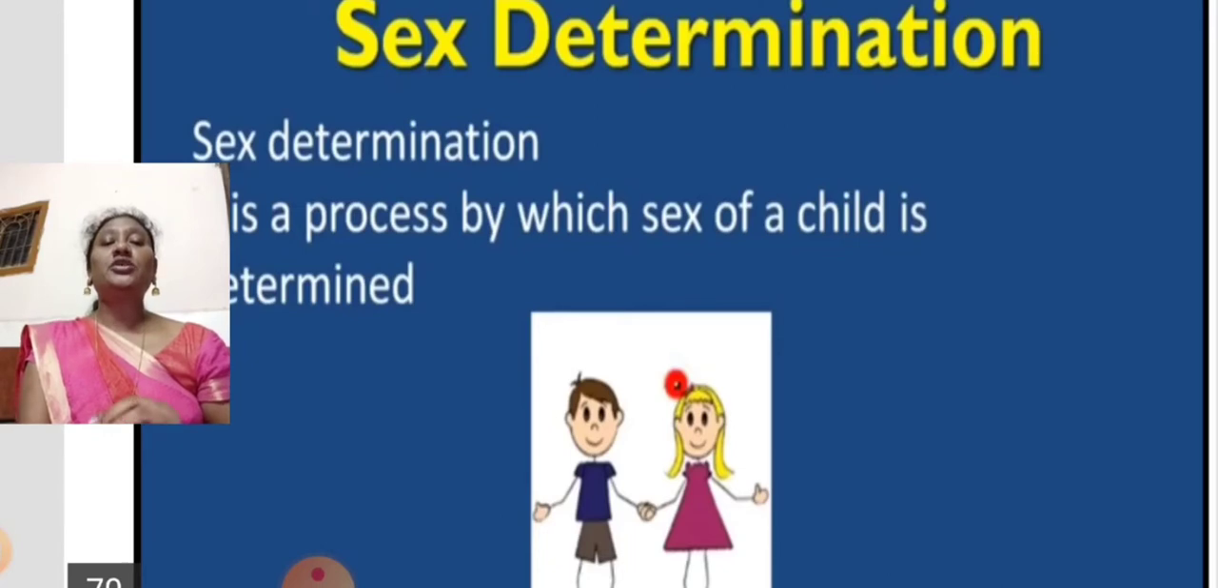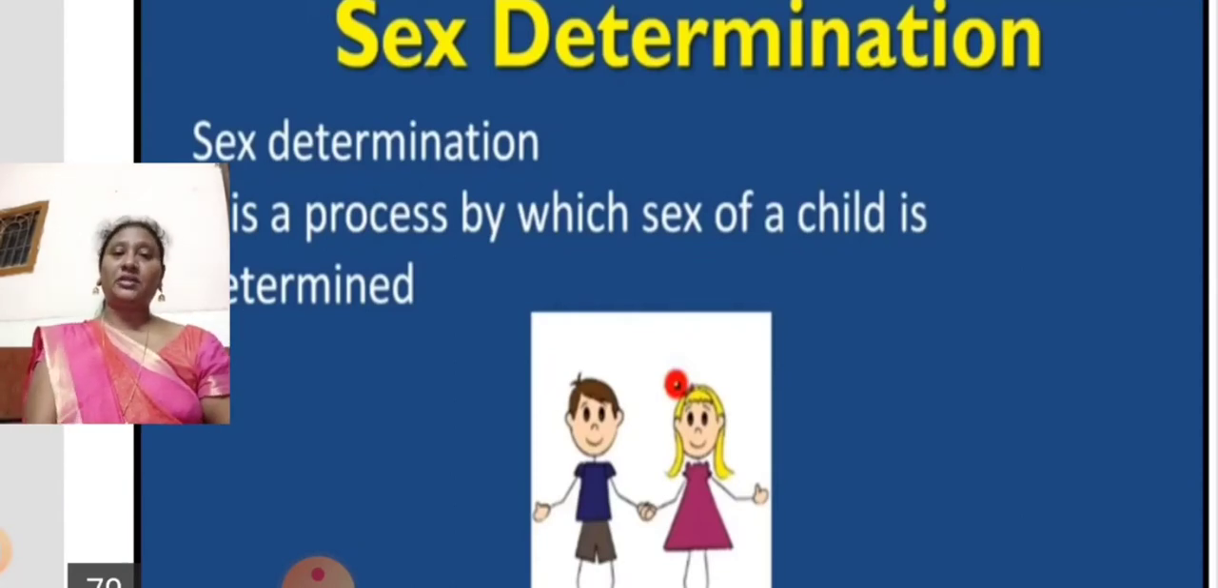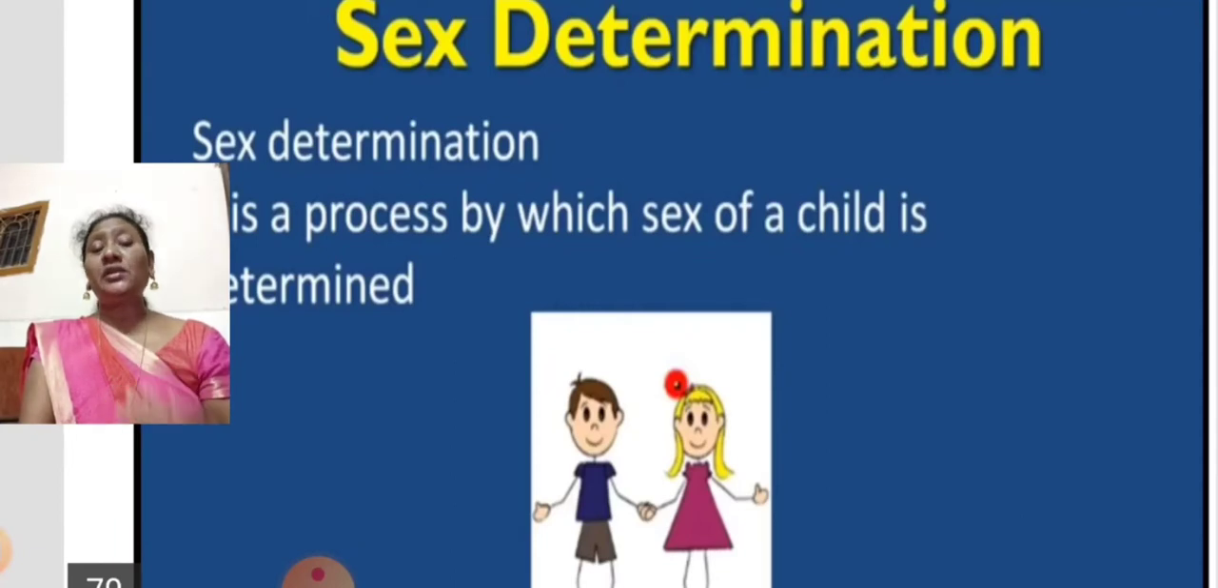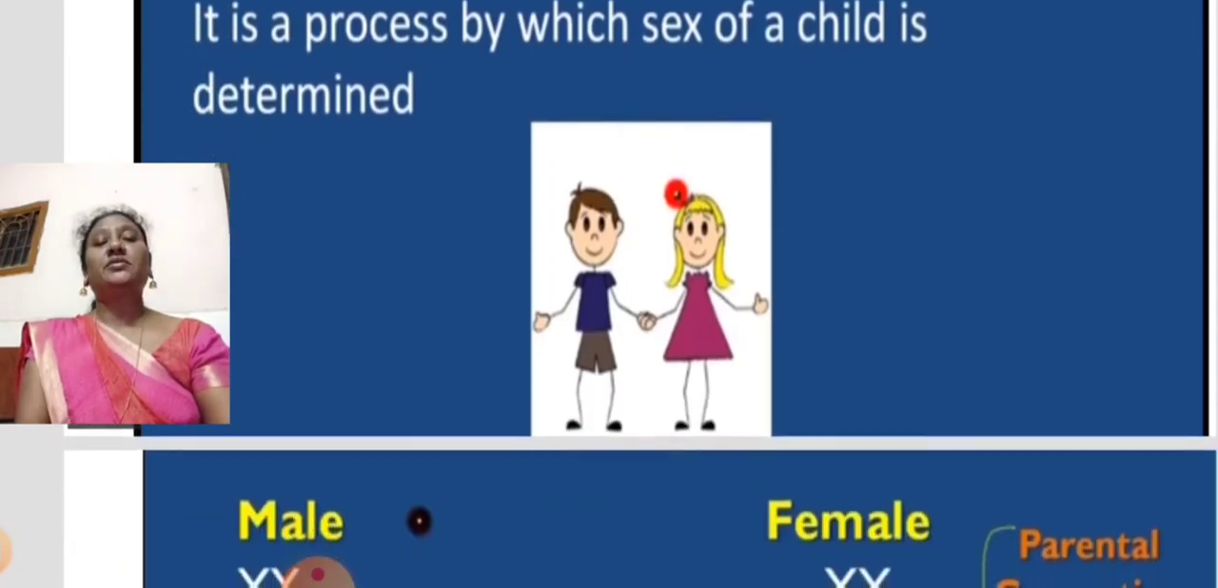Sex determination, we already discussed. It is the process by which the sex of a child is determined and confirmed. It is a process which helps to confirm whether the baby inside the mother is a boy or a girl, not only inside the mother's womb, but after birth also. How it will be decided, that process is called sex determination.